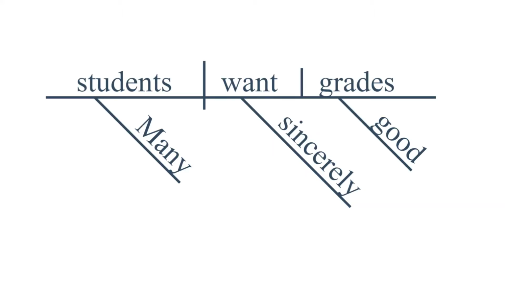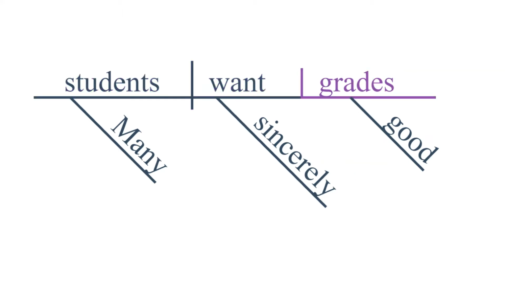We begin with the sentence, many students sincerely want good grades. When diagramming, we want to start by finding the subject and the verb of the main clause. In this case, students want. Who wants? Students want. Students what? Students want. And what do they want? Students want grades. So here we have subject, verb, direct object.